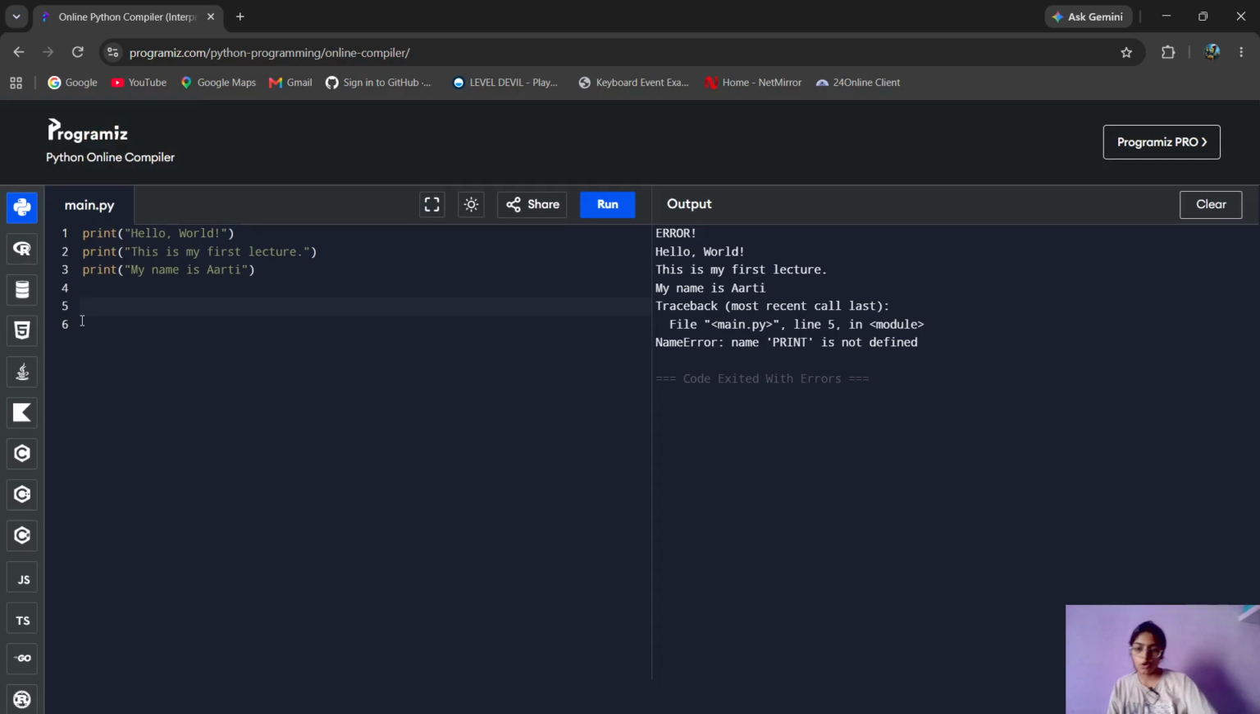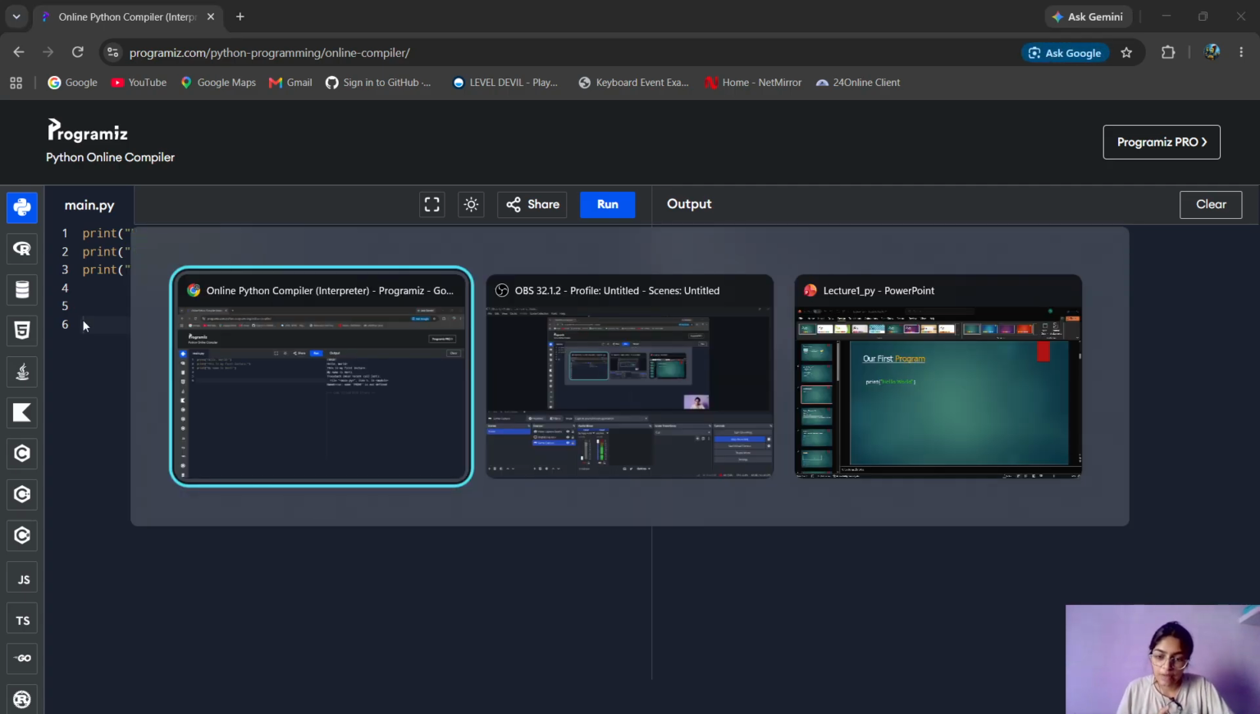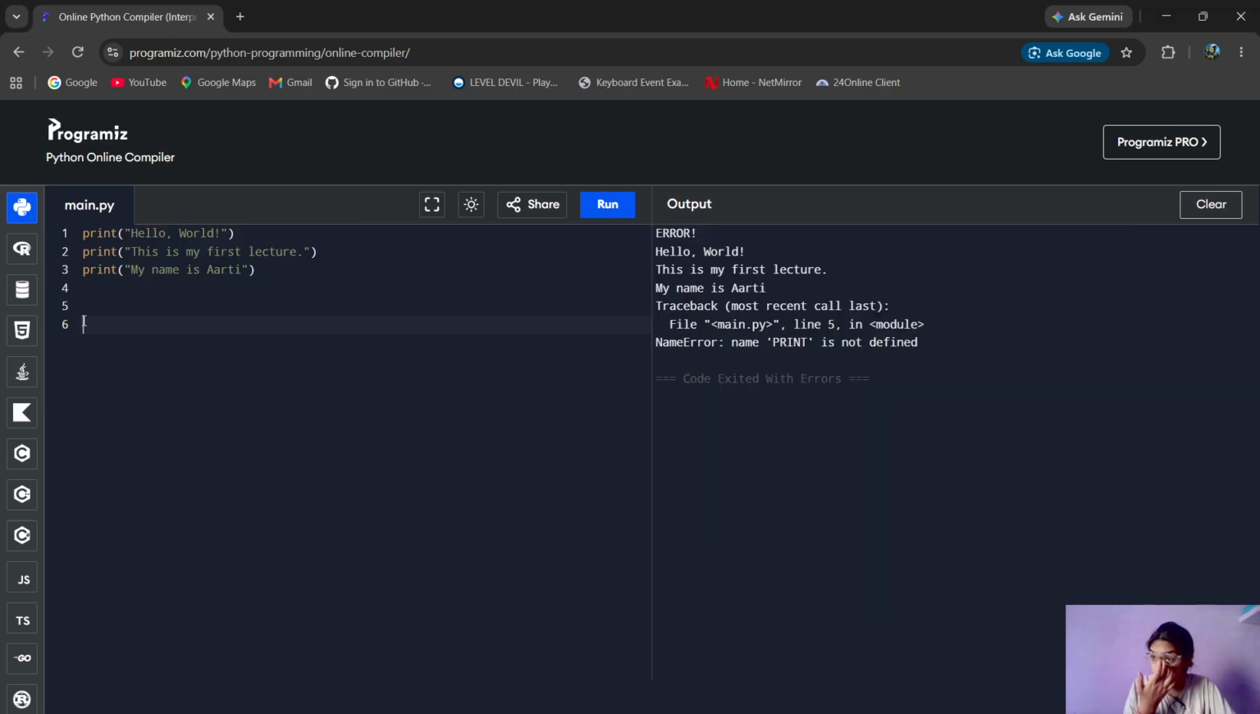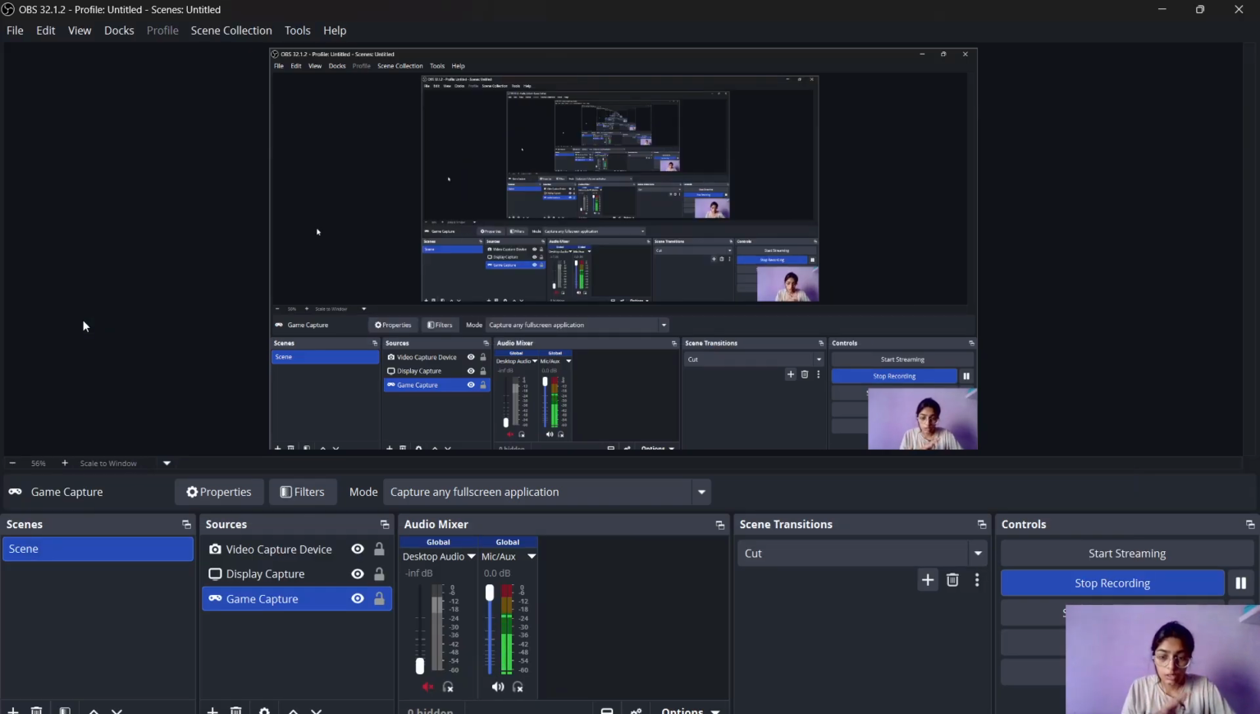So I hope you got to know that Python is a case sensitive language, and whenever we are writing our code, we have to focus that we don't make spelling mistakes and these kinds of errors, because in future, when you are a coder and you make these types of mistakes, it will ruin your code. Okay, so just make sure you are writing with all your focus.